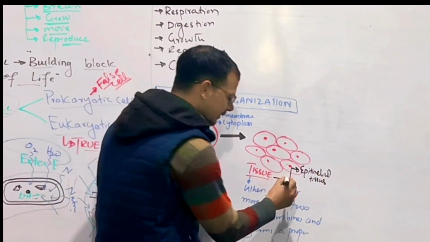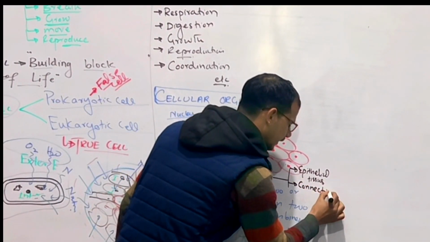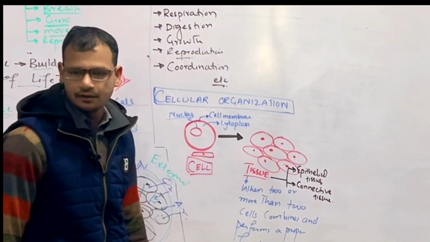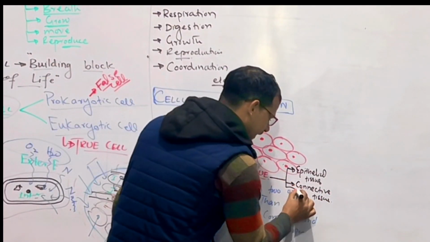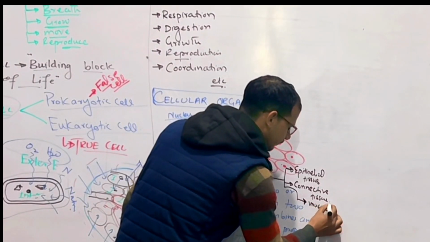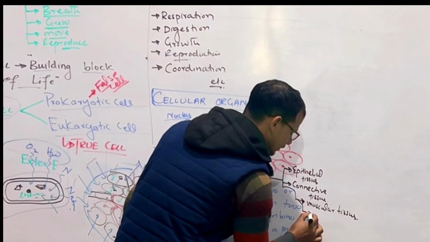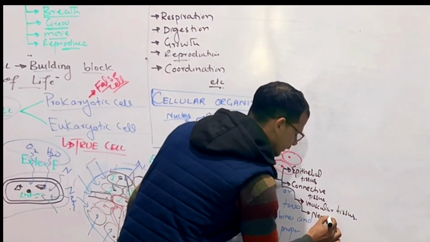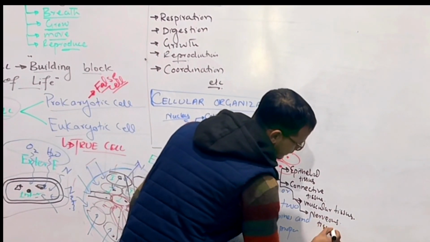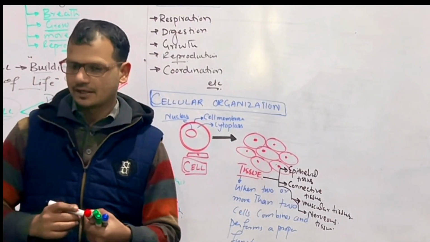The second type is connective tissues like bones, like blood. The third type is muscular tissues, and the last one is nervous tissues, which form the nervous system. They are specialized because the structure and function of nervous cells are different.